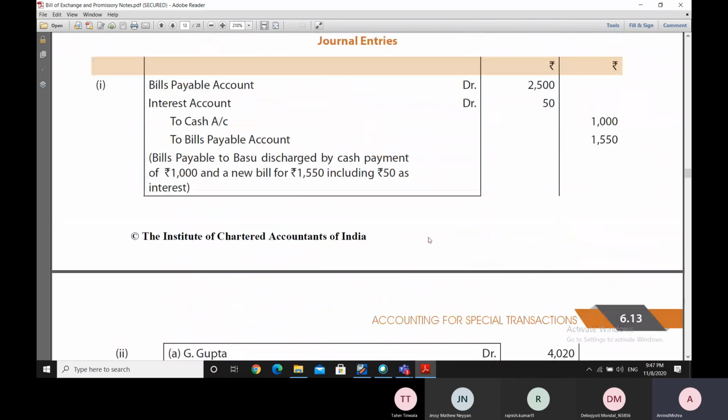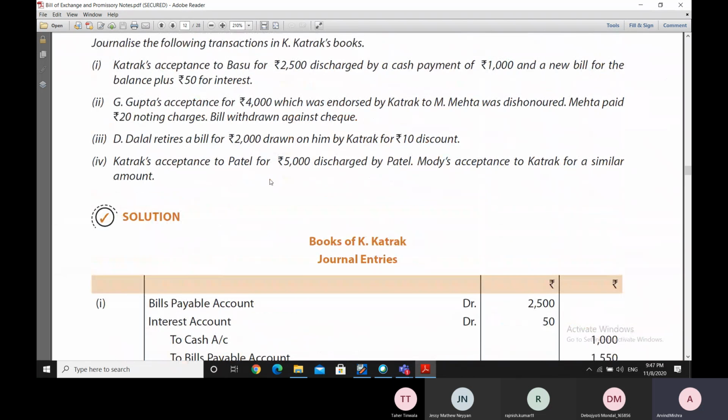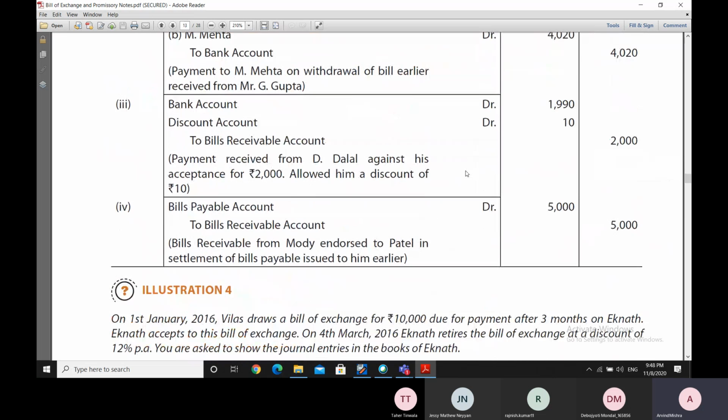So what is happening here, in fact, is that Modi's acceptance to Katrak for a similar amount, which means that a bill has been received, as mentioned here. The bill has been received from Modi. It is a bill receivable for Katrak.